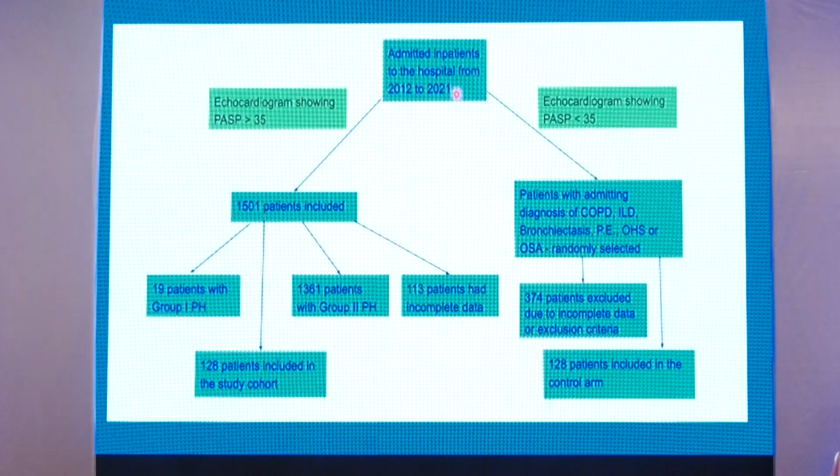We can briefly overview the chart. Patients admitted to the hospital from 2012 to 2021 with echocardiographic features of pulmonary hypertension: 1,501 patients were included. 19 patients had group 1, so we excluded them. 1,361 patients had group 2, so we excluded them as well, and we only included 128 patients in our study cohort. Then patients with pulmonary systolic pressure less than 35, with COPD, ILD exacerbation, OSA, OHS, and bronchiectasis, were only 128 patients included in the control arm. So there was a head-to-head comparison of 1:1.